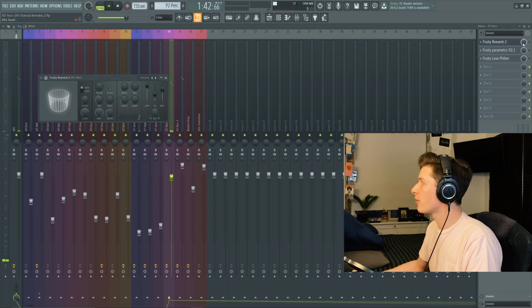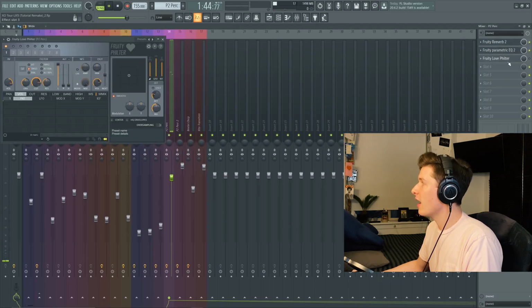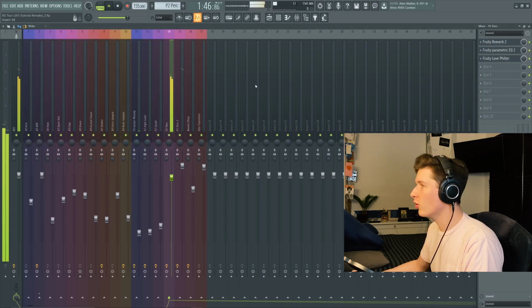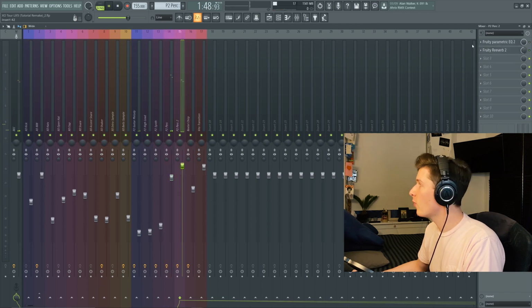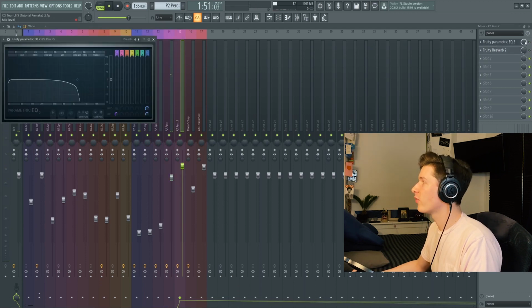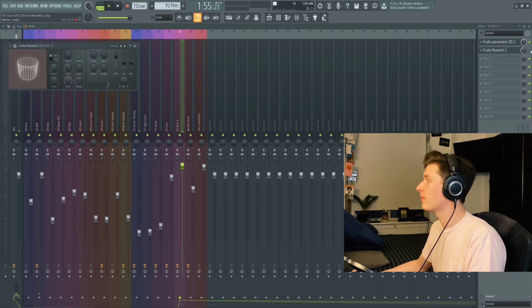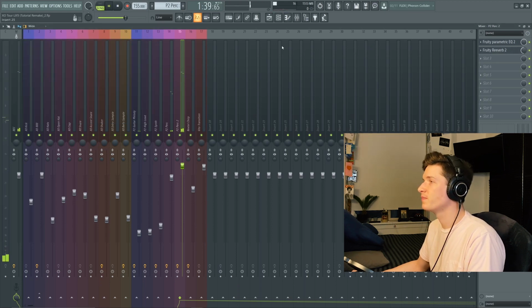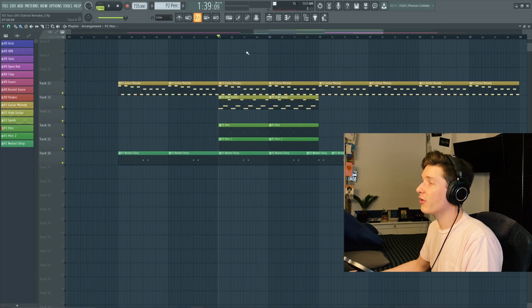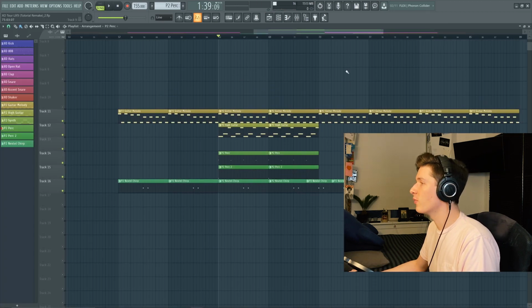And then for this first one, I'm going to throw on reverb, an EQ, and then a lo-fi filter just to make it sound a little bit more lo-fi. And then for the second one that's just playing on 1, I want it to sound really thick. So I'm adding on an EQ that's going to cut out some of the highs, and then a little bit of reverb to add an echoey effect. And with everything together, this is our finished intro. This is a little sneak peek of what it's going to sound like.